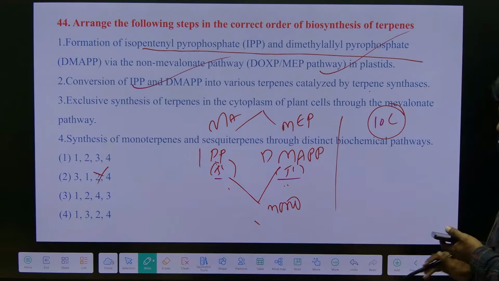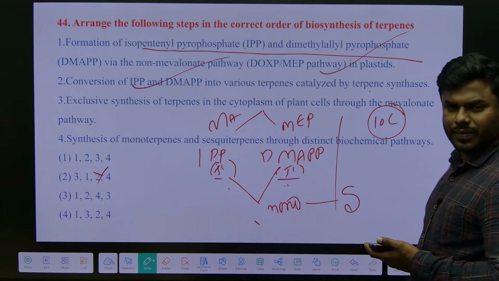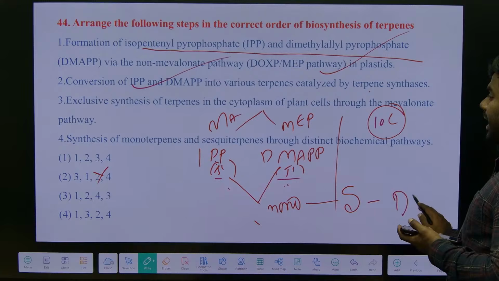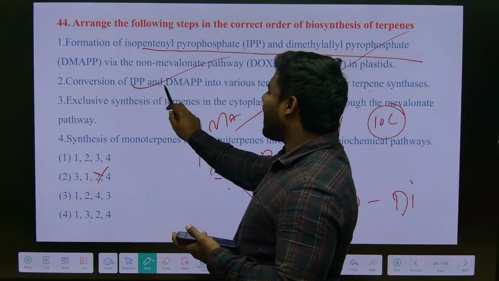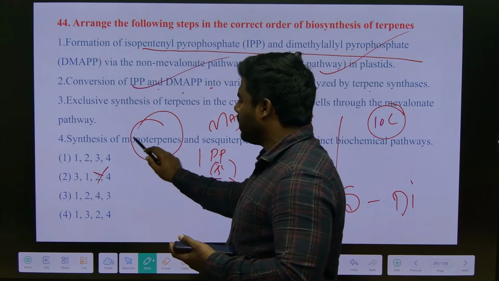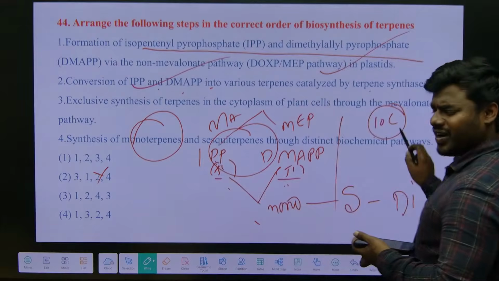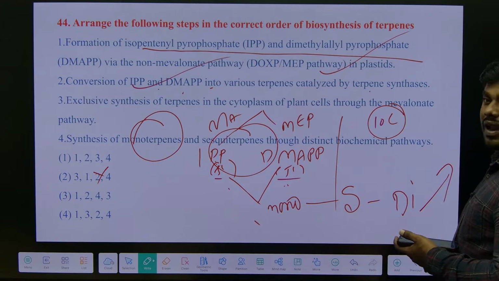Now, after monoterpenes, what do we synthesize? Sesqui, then followed by di. Right. So after IPP and DMAPP, these two combine to give rise to monoterpene, followed by sesqui, and so on, we are going to synthesize larger terpenes.